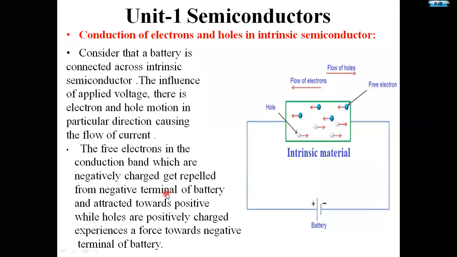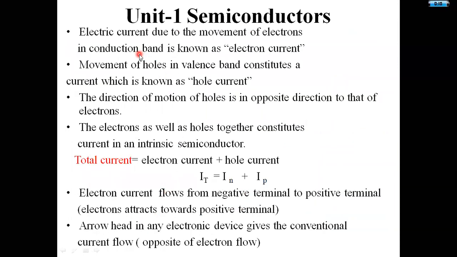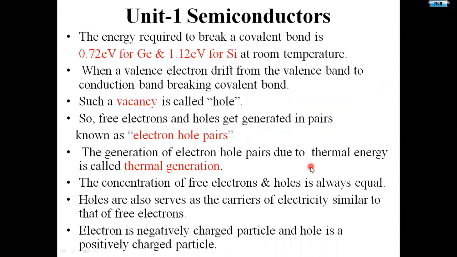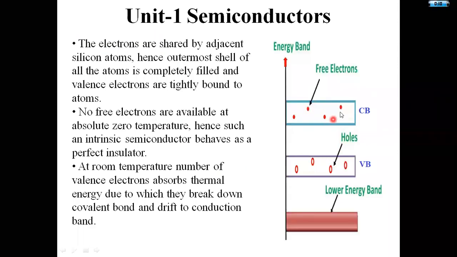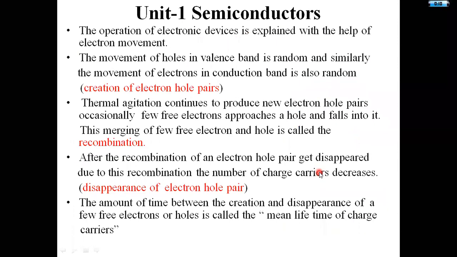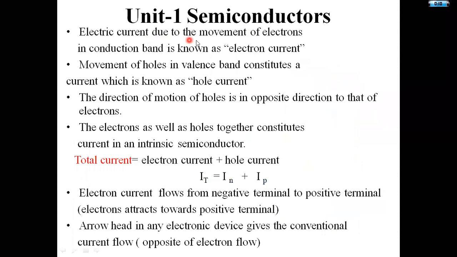This is the point. And the electric current due to the movement of electrons in conduction band is known as electron current. The movement of holes in the valence band is known as hole current. That is the point we are notating here. Movement of holes in valence band constitutes a current which is known as hole current.